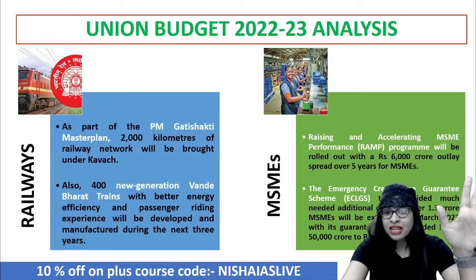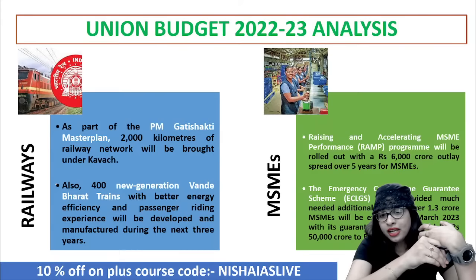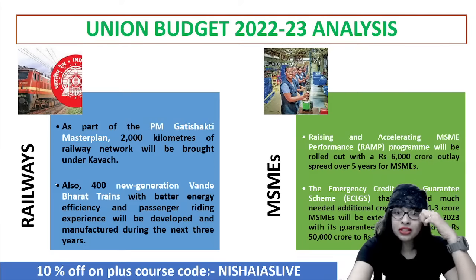A very good initiative. And making sure that all these people who want to start an enterprise, industry or factory, the Emergency Credit Line Guarantee Scheme will also be given to them, where they will need an additional amount of credit. Over 1.3 crore will be extended till March 2023. So all these kinds of things are good things to encourage people, no doubt in that. But how we implement is more important, right? Now, having understood all this, you should be able to criticize these particular points as well, guys.